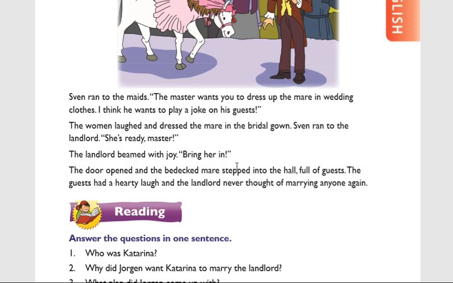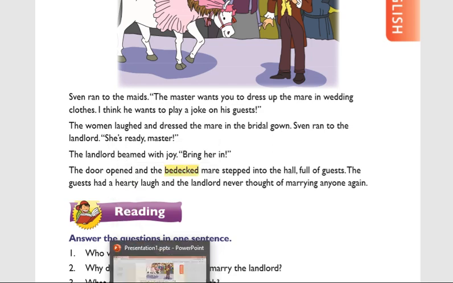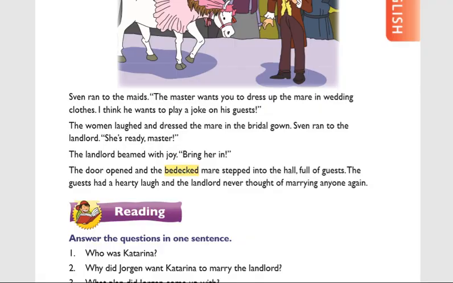"Bring her in," he ordered again. So when the decoration was completed, now bring her in. The door opened. The bedecked mare stepped into the hall full of guests. One more word, bedecked. Bedecked means decorated.